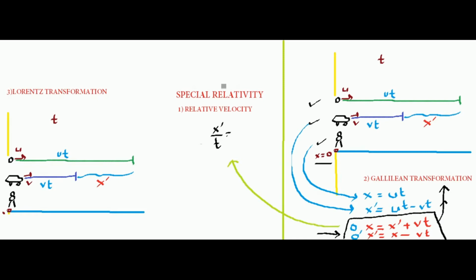Now let us see if the mathematics is correct. What is x dash? x dash is x minus vt, divided by t. This will fetch me x by t minus v. Now can you tell me what x by t is? x by t is the velocity of the ball that the observer O calculates. So I can write u minus v. Yes, everything fits. The velocity of the ball calculated by the driver is u minus v. Keep this in mind.